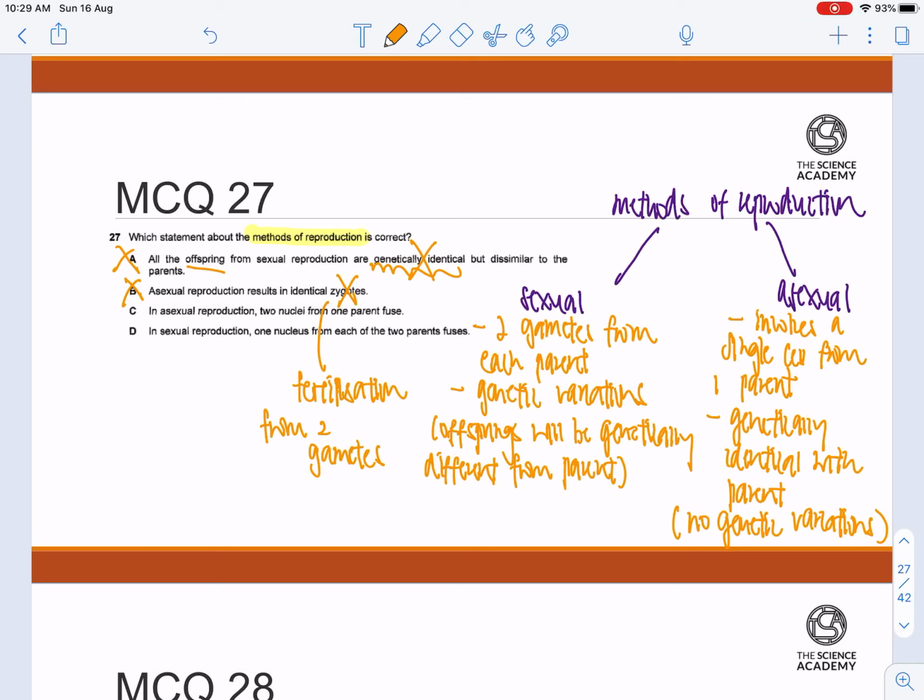C, in asexual reproduction, two nuclei from one parent fuse. This is also not true. And D, in sexual reproduction, one nucleus from each of the two parents fuse. This is true, as in humans in sexual reproduction, one nucleus from the sperm and the egg cell will fuse, and that will result in fertilization, resulting in formation of zygotes. This process is known as fertilization. So as a result, option D is the correct option.